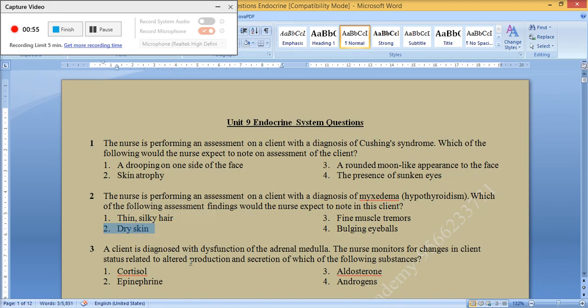A client is diagnosed with the dysfunction of the adrenal medulla. The nurse monitors for changes in client status related to altered production and secretion of which of the following substances? 1. Cortisol. 2. Epinephrine. 3. Aldosterone. 4. Androgens. The correct answer is 2. Epinephrine.